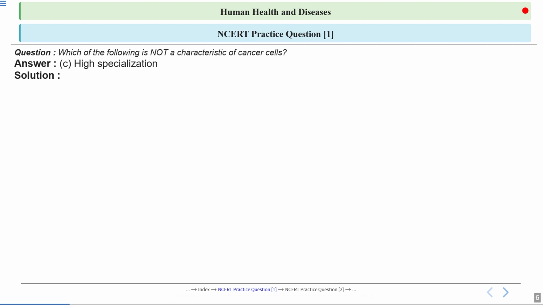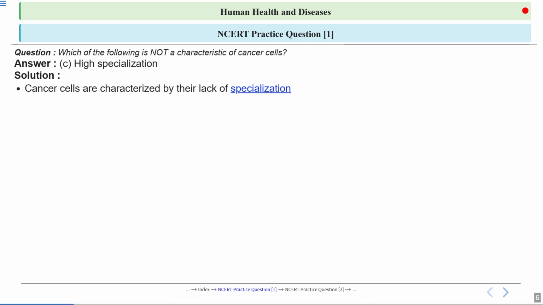This is not a characteristic of cancer cells. Cancer cells are not specialized, meaning they do not have a specific function or role in the body like normal cells do. In the healthy body, cells are specialized to perform particular jobs, such as making blood, repairing tissue, or producing hormones.